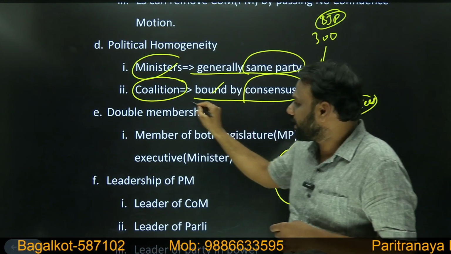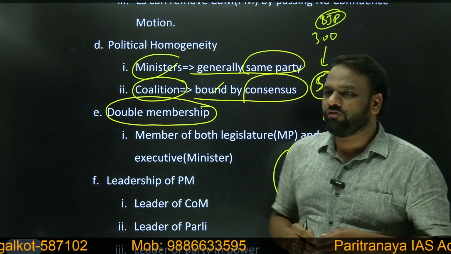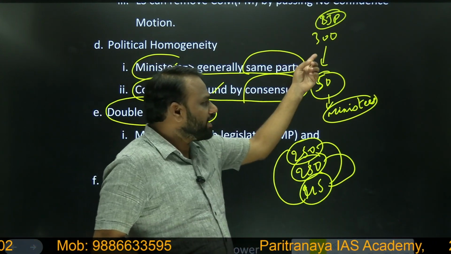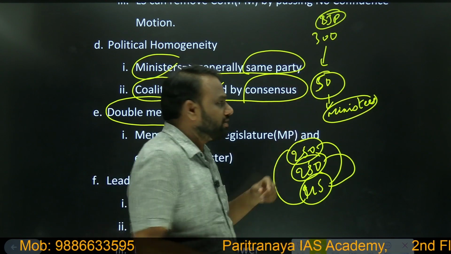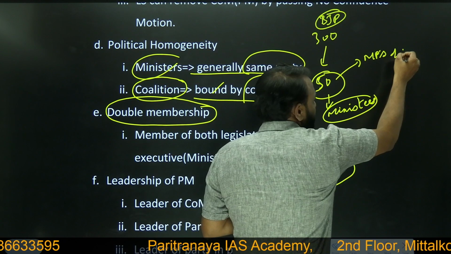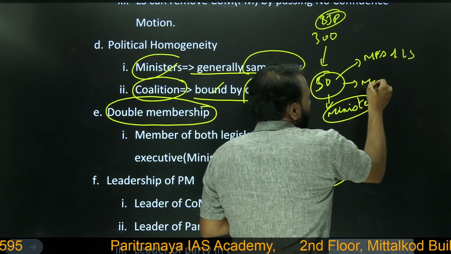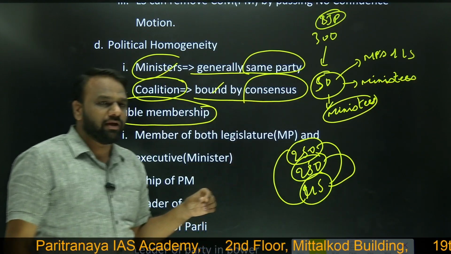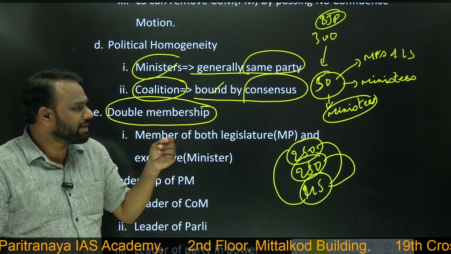Next, double membership. Again, this is a feature of the parliamentary form of government. What is double membership? We have seen that among these 300 people, these 50 will become ministers. So these 50 are MPs of Lok Sabha, and at the same time they are ministers. It means a person can be a Lok Sabha member and at the same time a minister.